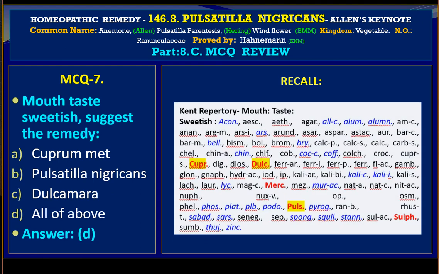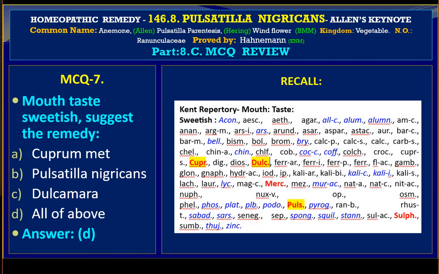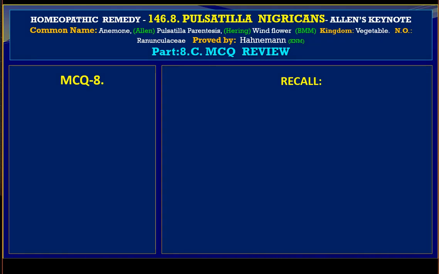Let us recall, under Kent's Repertory, mouth taste sweetish: we have Cuprum metallicum in the first grade representation, Dulcamara again in the first grade, and Pulsatilla is also in the first grade, and the information is coming from Kent's Repertory.